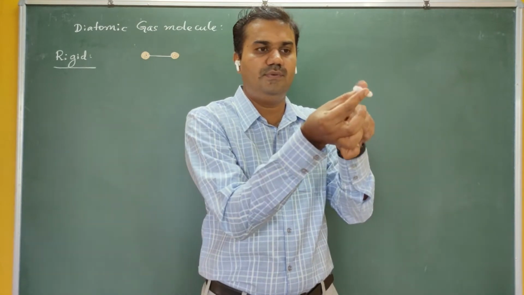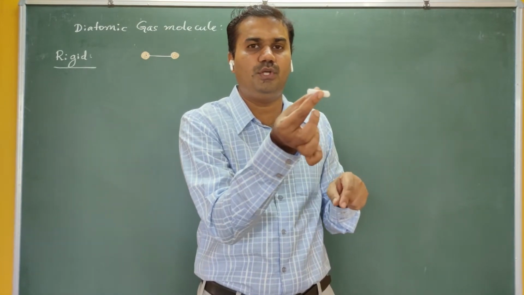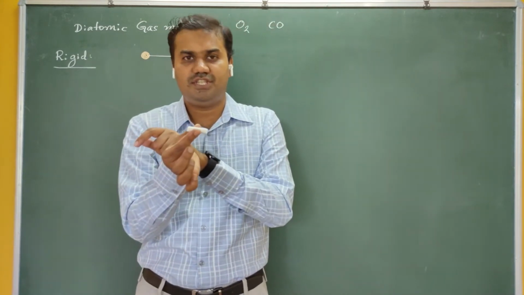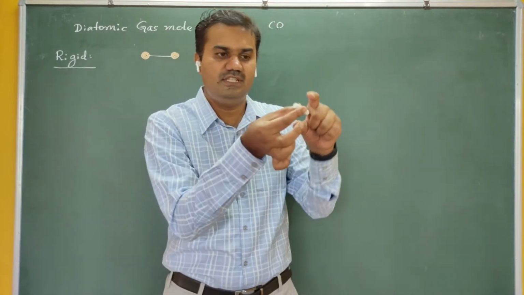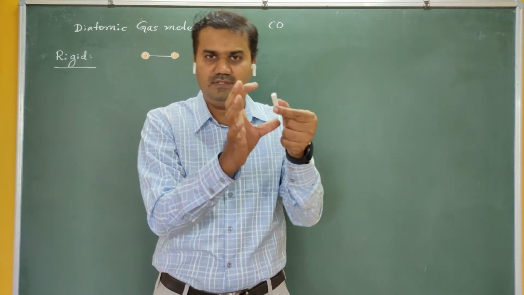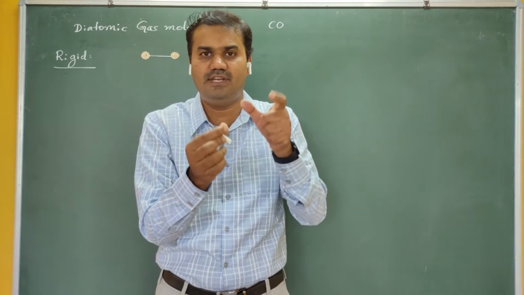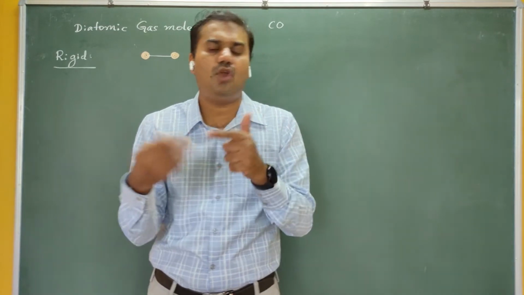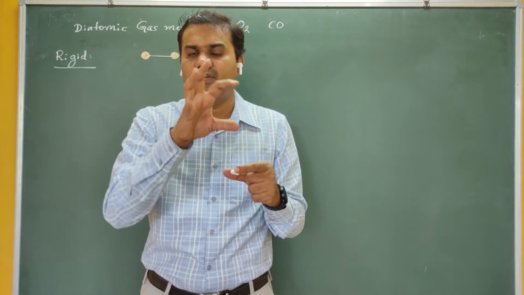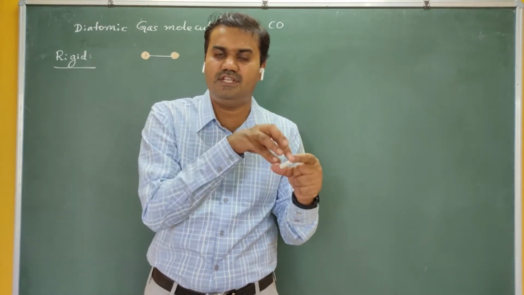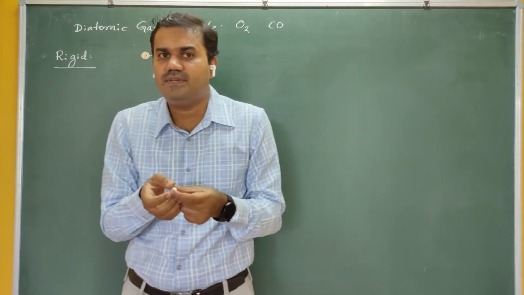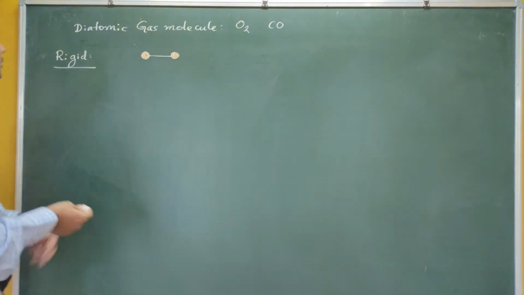If the molecule changes its shape and size during its movement, if it compresses or expands during its motion, then I call it non-rigid. Non-rigid means the shape and size are not fixed, but rigid means the distance, shape and size are fixed.